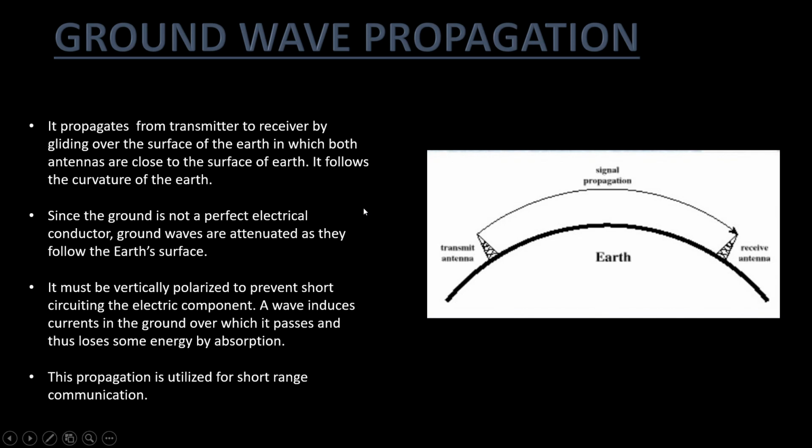Since the ground is not a perfect electrical conductor, ground waves are attenuated as they follow the earth's surface. It must be vertically polarized to prevent short-circuiting the electric component. That is, the electric field component does not come in contact with the earth's surface. This propagation is utilized for short-range communication.